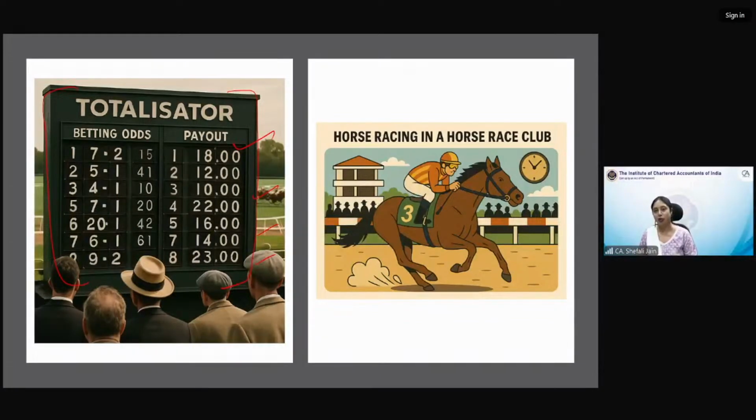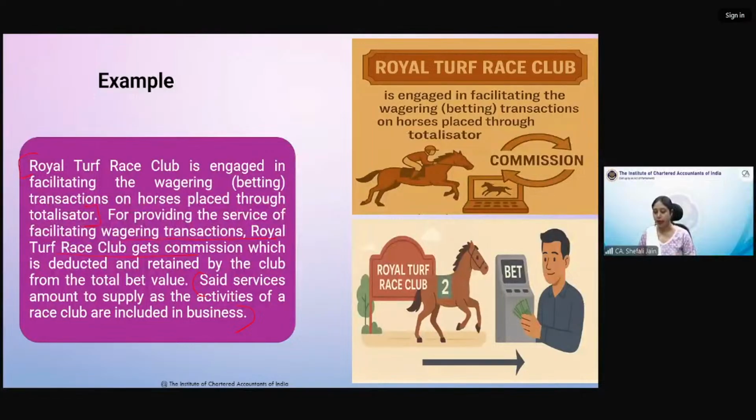But this much I know, that it provides the results of the bets placed on the horses after a race is conducted. The results are displayed on the totalizator. That is why I have taken this picture, to give you an idea that the totalizator provides the results of the betting.